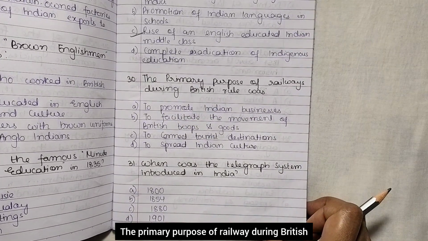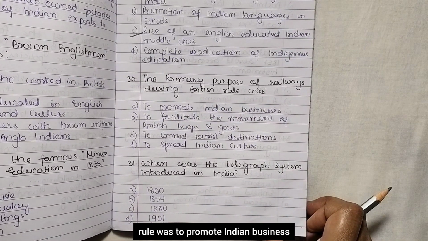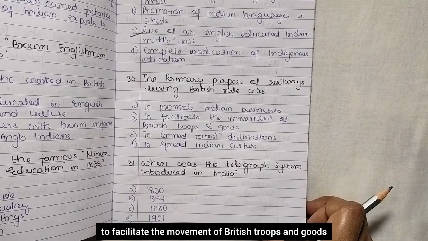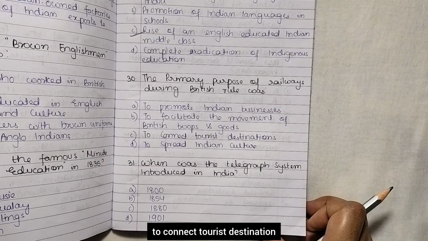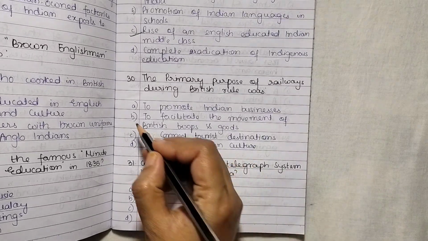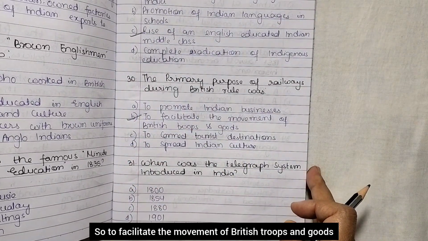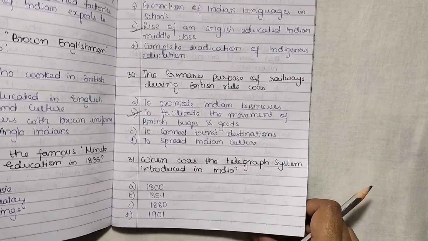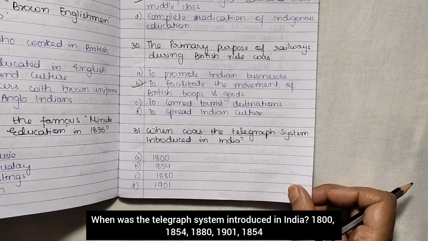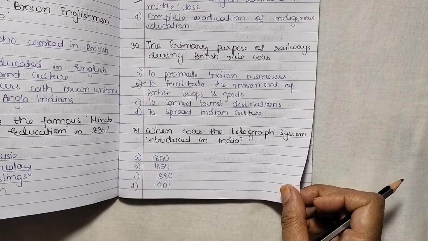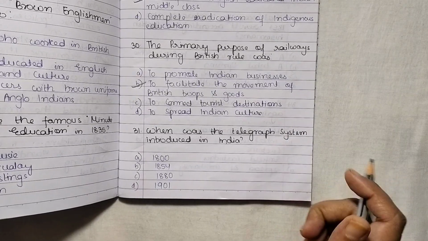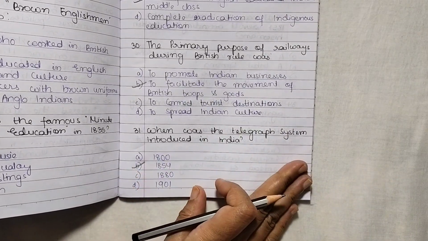The primary purpose of railways during British rule was to promote Indian business, to facilitate the movement of British troops and goods, to connect tourist destinations, to spread Indian culture. So, to facilitate the movement of British troops and goods. When was the telegraph system introduced in India? 1800, 1854, 1880, 1901. 1854.